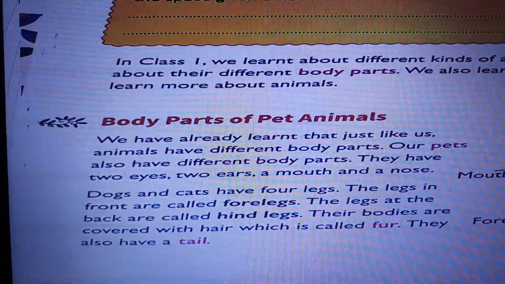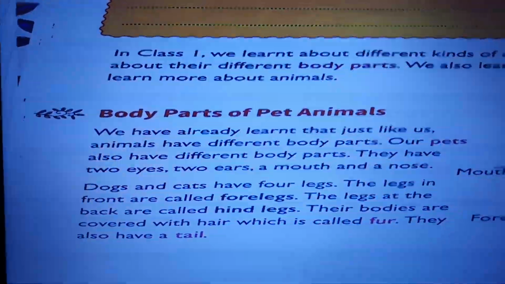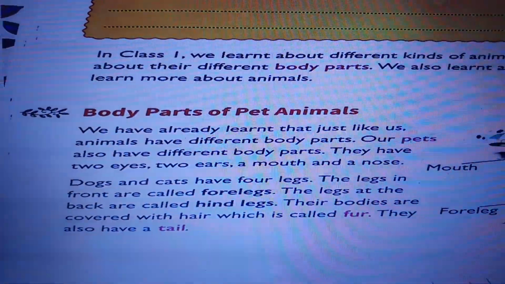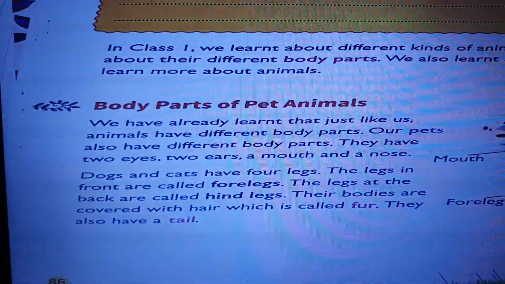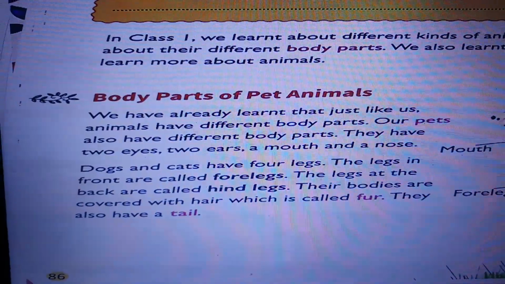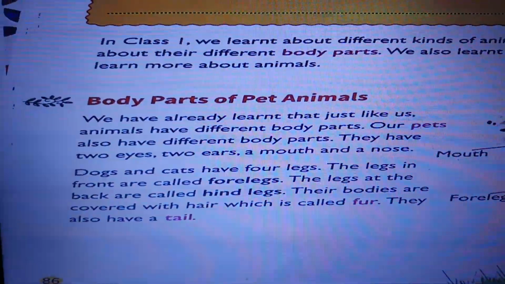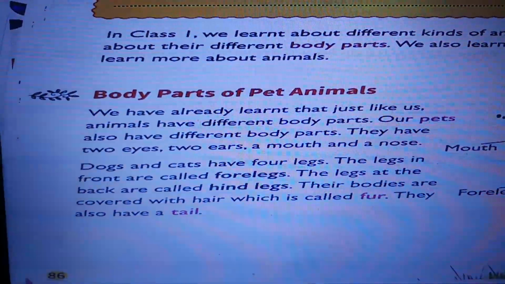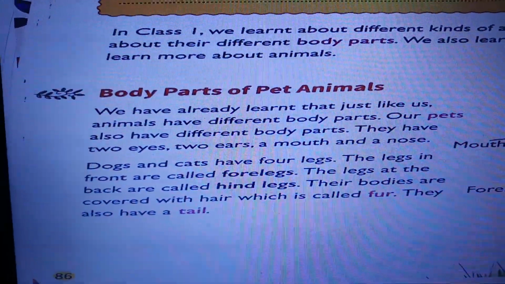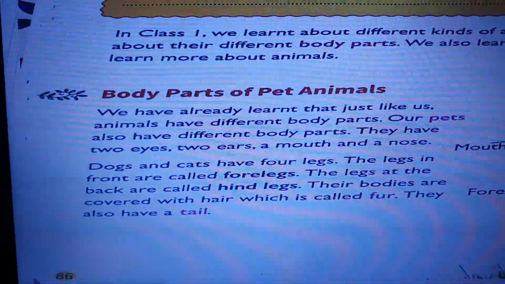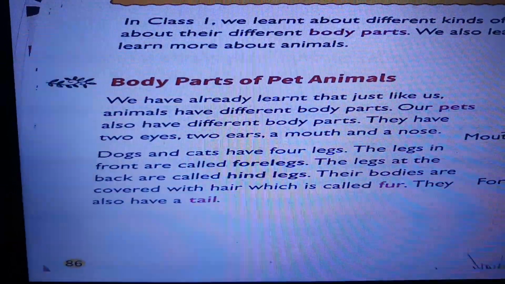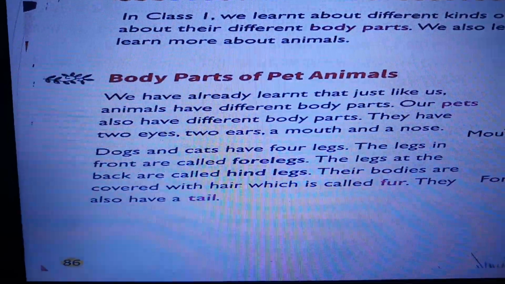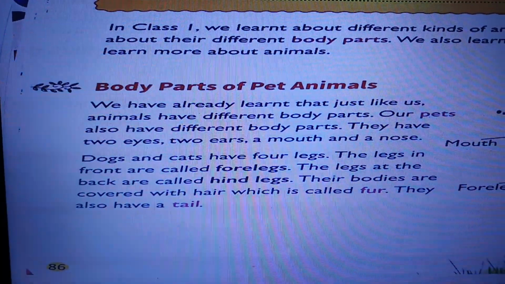We have already learnt that just like us, animals have different body parts. Our pets also have different body parts. They have 2 eyes, 2 ears, a mouth and a nose. Dogs and cats have 4 legs. The legs in front are called forelegs, F-O-R-E. The legs at the back are called hind legs. Their bodies are covered with hair which is called fur. They also have a tail.